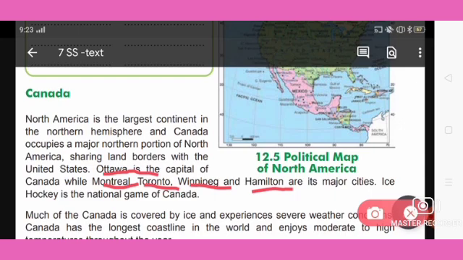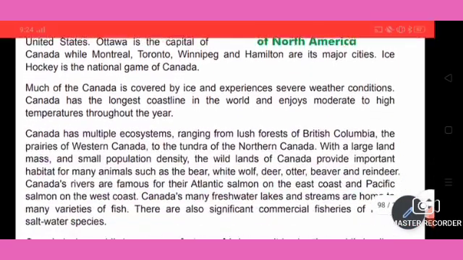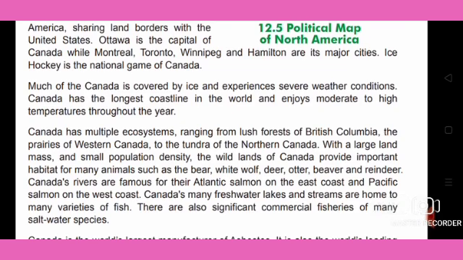Ice hockey is the national game of Canada. It's very important: which is the national game of Canada? That is ice hockey. Much of Canada is covered by ice and experiences severe weather conditions.